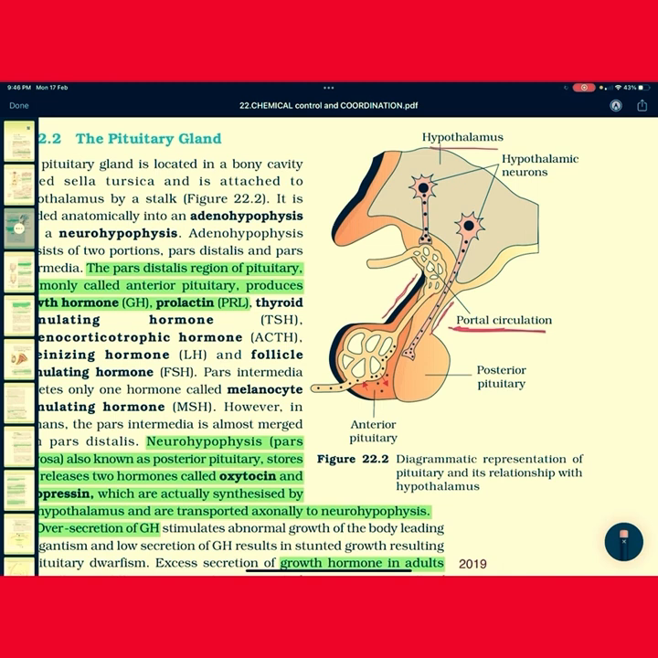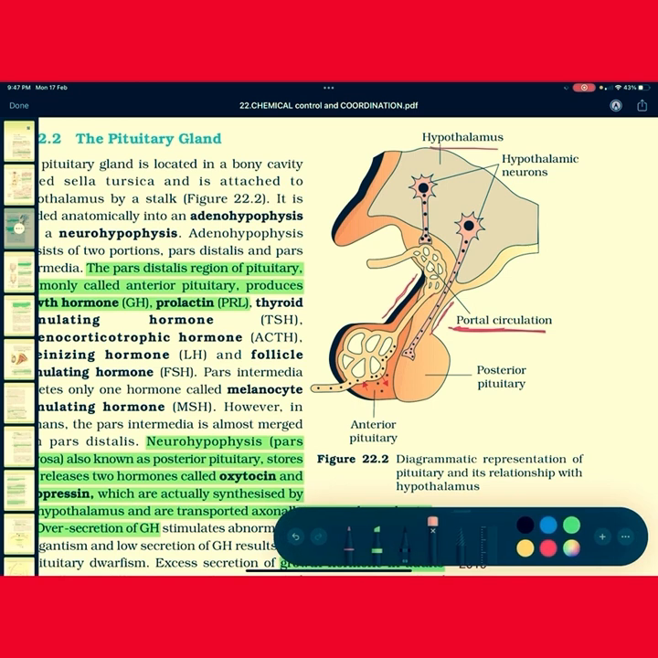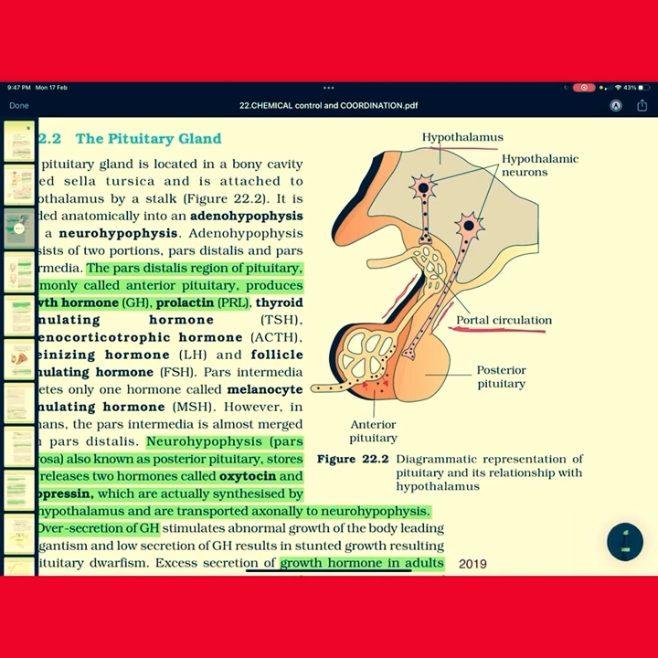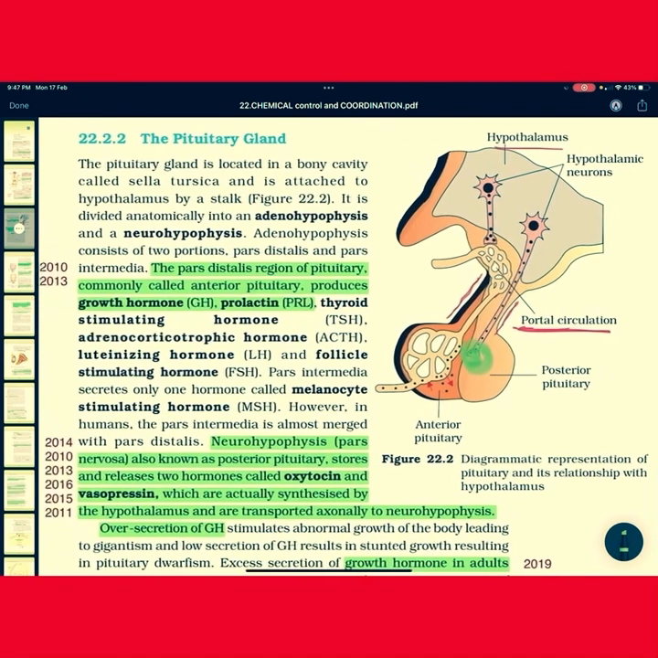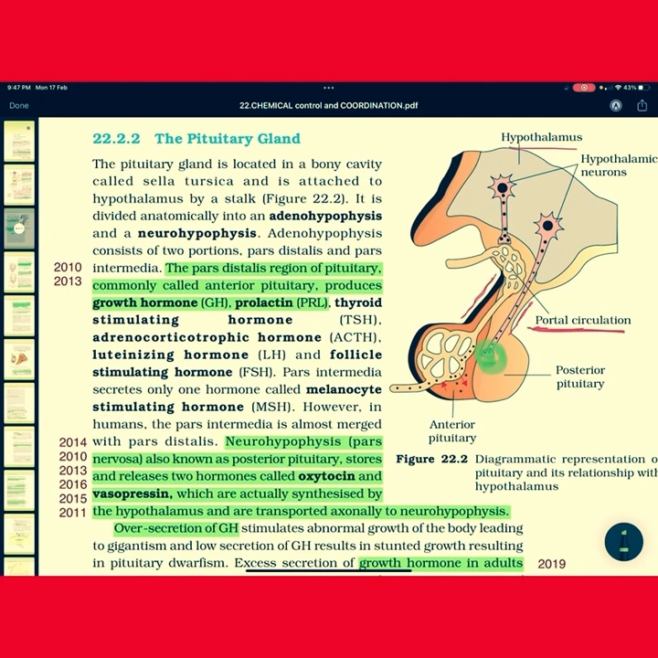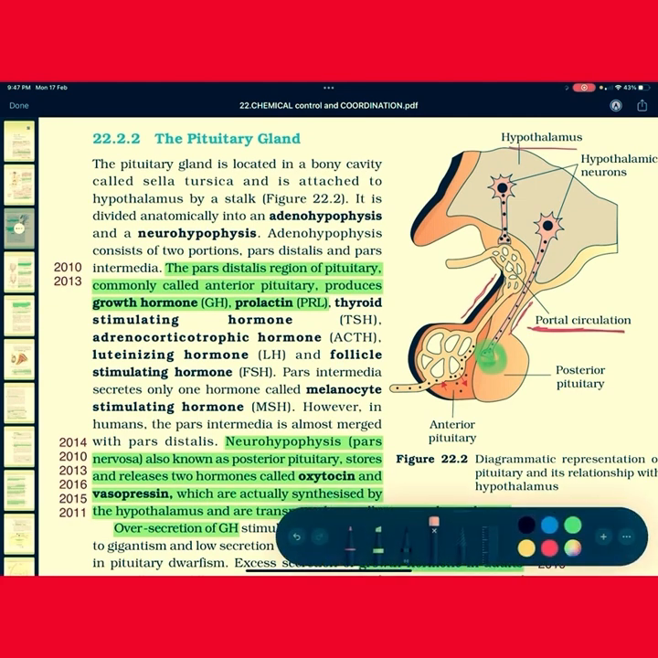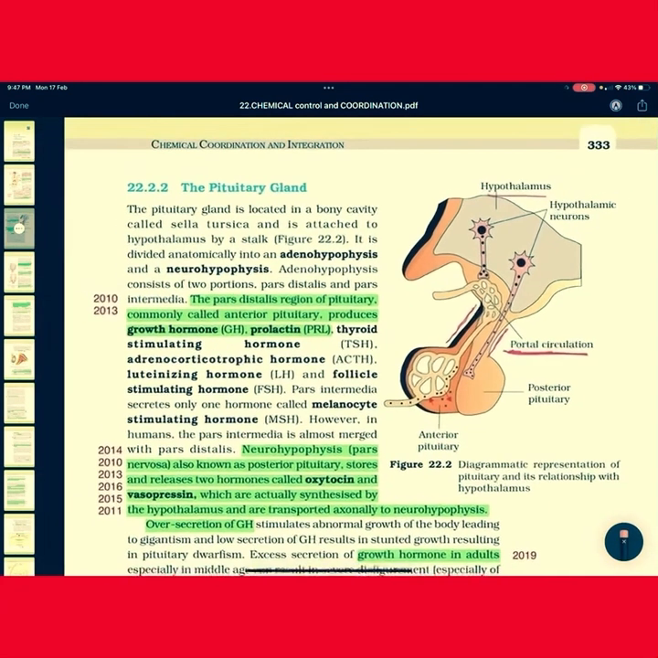And what about the posterior pituitary? The posterior pituitary communicates with the hypothalamus directly. I am telling it in a reverse manner: the hypothalamus communicates directly with the posterior pituitary. There is no portal system. You can see that the neural ends communicate here. The neuronal ends communicate here. Got it, students? So that's about the hypothalamus.